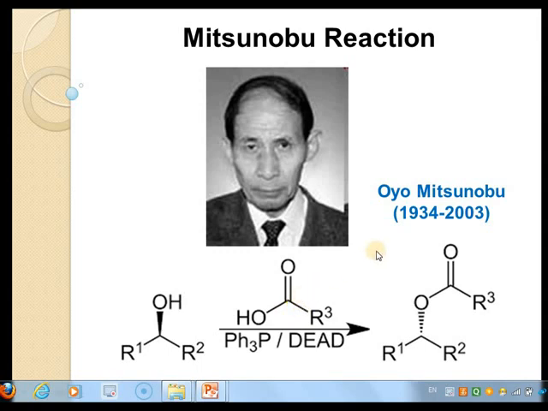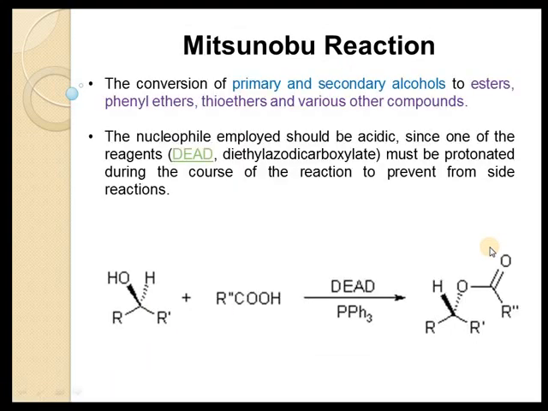In this case, the important feature of Mitsunobu reaction is due to presence of triphenylphosphine and diethyl azodicarboxylate. These two components play an important role so that the formation of ester is with the inversion of chiral center bearing OH group in the starting material. Let's see what is Mitsunobu reaction.